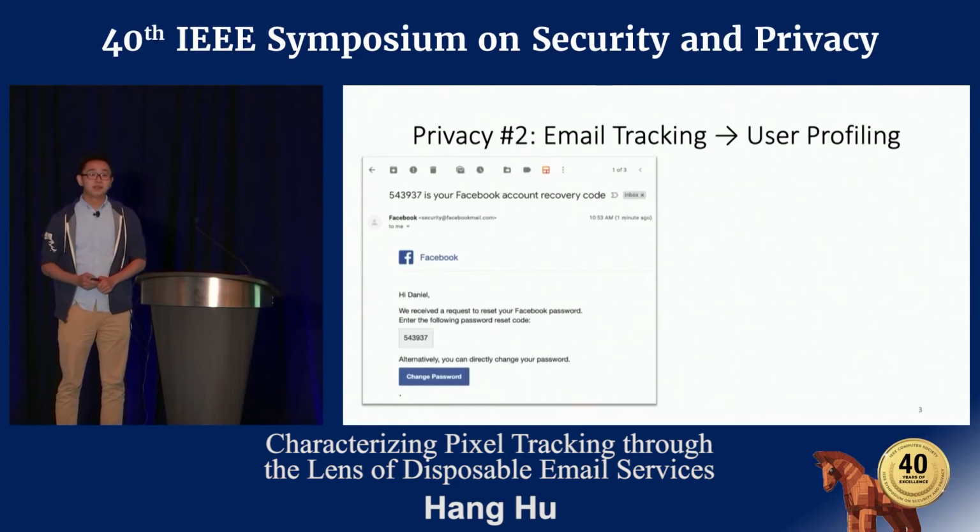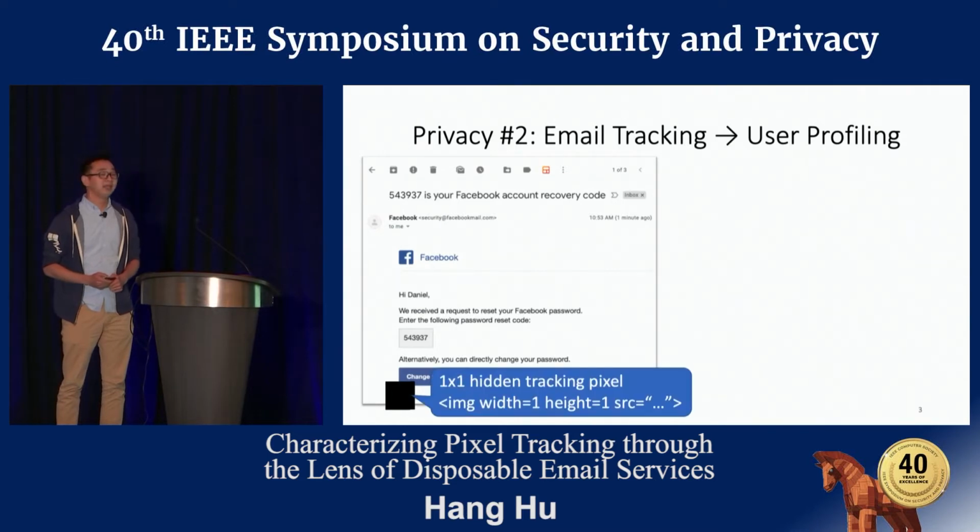Email can also be tracked to do user profiling. Let's look at this example. This is an email sent to me from Facebook when I try to reset my Facebook password. At the end of the message, there is a tracking pixel. It's usually transparent, and it's usually 1x1. But I use color black and bigger size here to make it easier to observe.